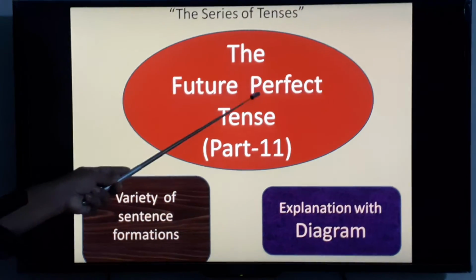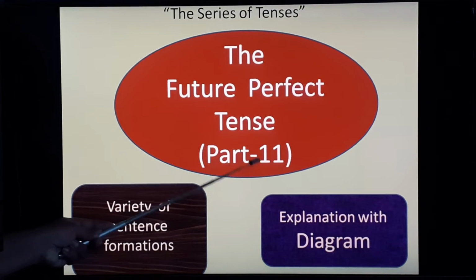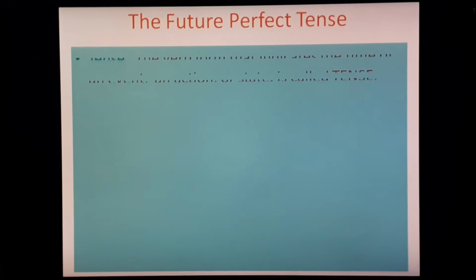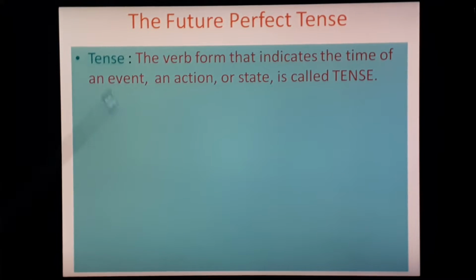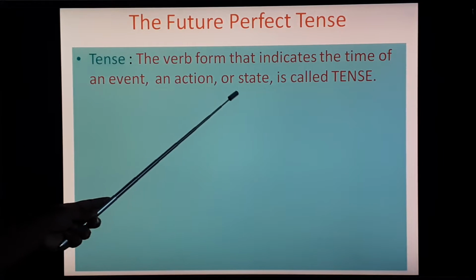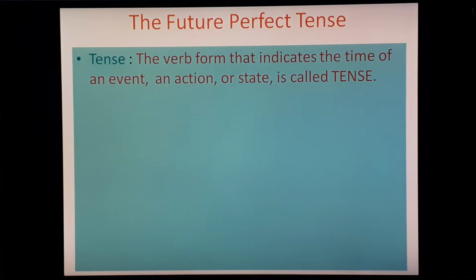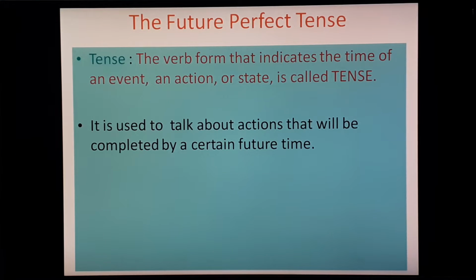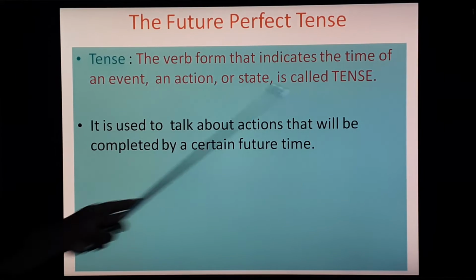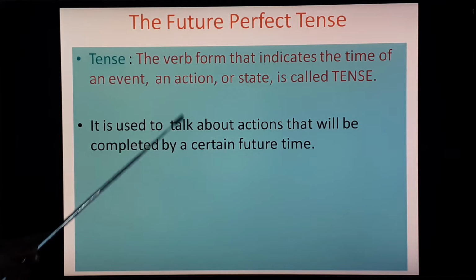The future perfect tense, tense number 11. Let's see the definition of tense. The verb form that indicates the time of an event, an action or state is called tense. Future perfect tense is used to talk about actions that will be completed by a certain future time.